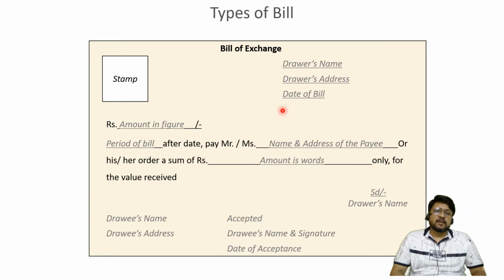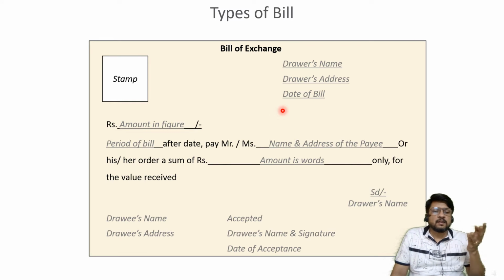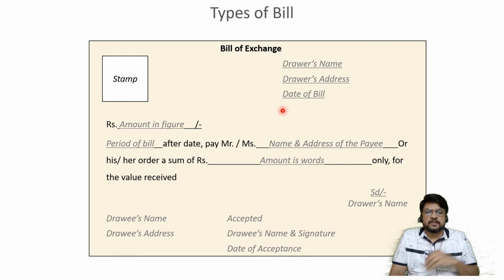Let us take an example. In your class, if I want to identify how to classify the students who are sitting in the class, or in this YouTube lecture, how many students are watching this lecture? Let us say 1000 students have watched this lecture, or maybe 2000 students. Then I can classify the students on the basis of their gender first, and I can specify maybe there are 600 girls who have watched this video and 400 boys, or maybe 600 girls and 600 boys. Possible. Or maybe 1 lakh girls and 1 lakh boys have watched the video. Great. So this is classification on the basis of gender.